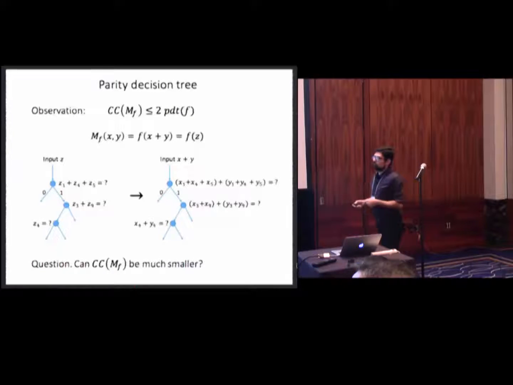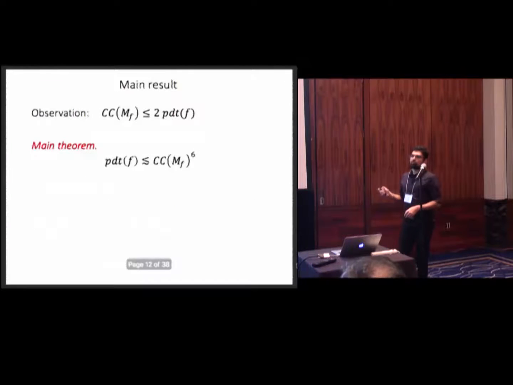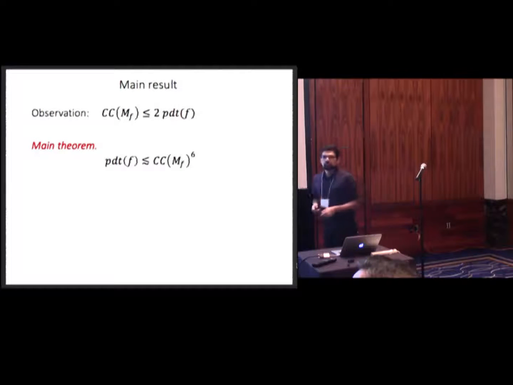And this, because for every node we do 2 exchanges, then the communication complexity is bounded by at most twice the parity decision tree. But the question is, okay, we know this is bounded above, but could it be much smaller than parity decision tree? And in this work, we do show the following. We show, no, actually, indeed, that these 2 measures of complexity are equivalent, which means parity decision tree is always bounded by communication complexity to the power of 6. All right.